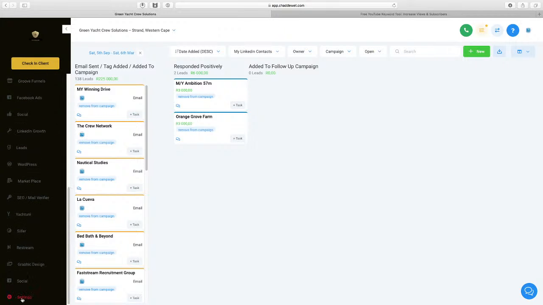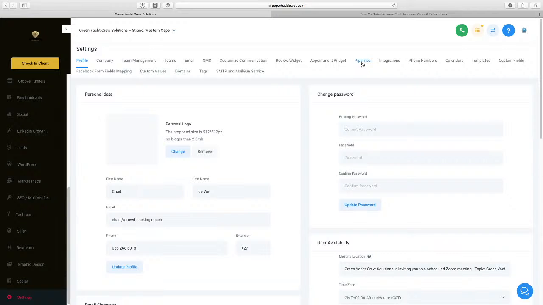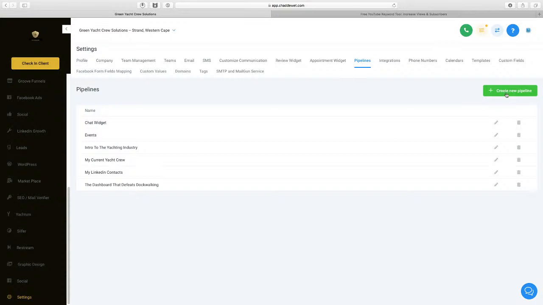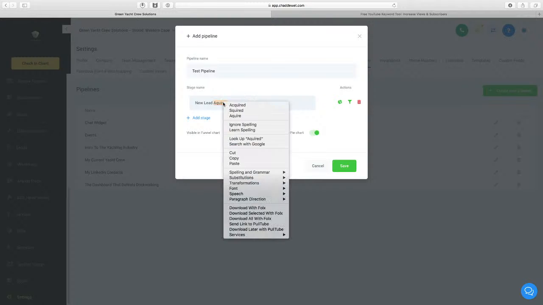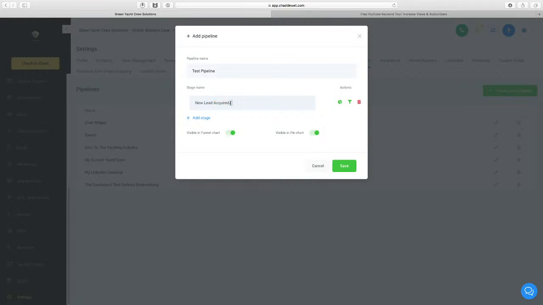So in theory, what you would do is come to your pipeline settings, and you would quickly create a new one as an example, and we'll call it test pipeline. And then your first stage will be new lead acquired. That can be in any format. That could be via forms, surveys, however you get a lead, or however your business is optimized for lead grabbing. That is your first stage.